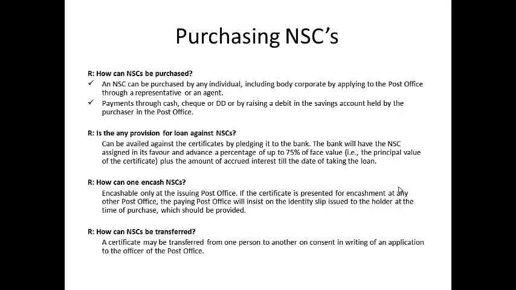How can NSCs be purchased? An NSC can be purchased by an individual, including body corporate, by applying to the post office through a representative or an agent. Payment can be made through cash, check or demand draft, or by raising a debit in the savings account held by the purchaser in the post office. Is there any provision for loan against NSCs?